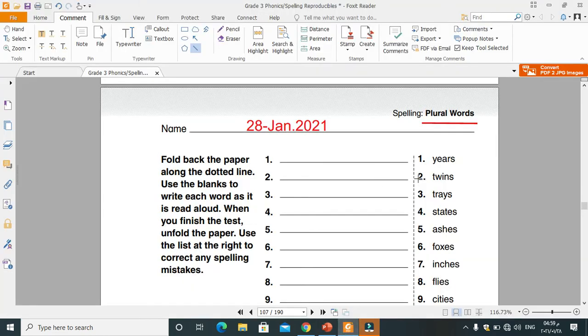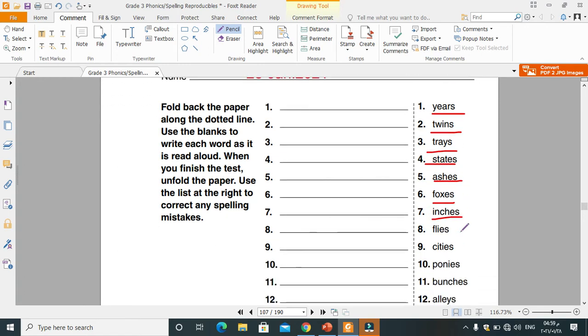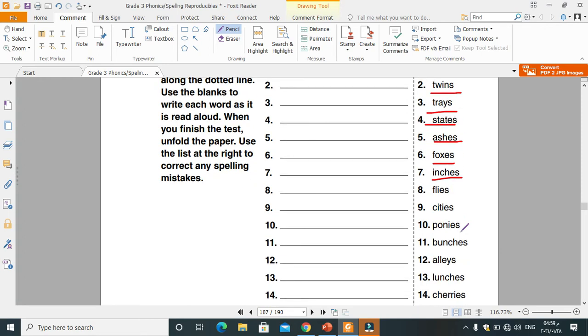Well, let's read the words again. Years, twins, trays, states, ashes, foxes, inches. Inches, like if you're using rulers or meters to measure stuff, it's a unit for measurement.